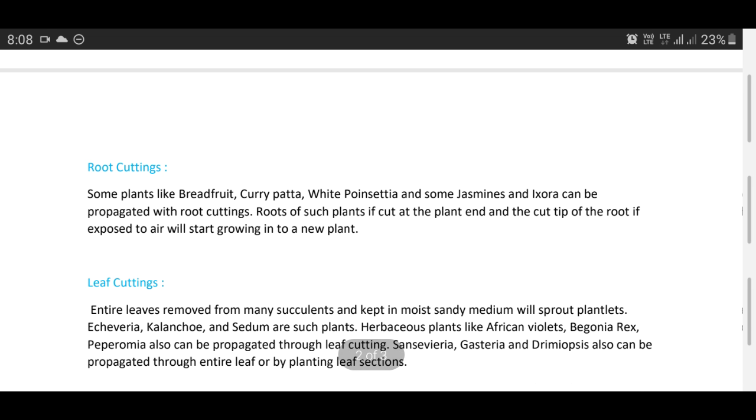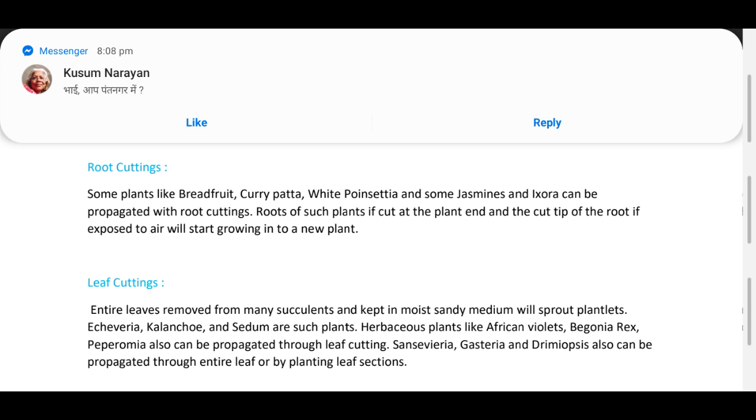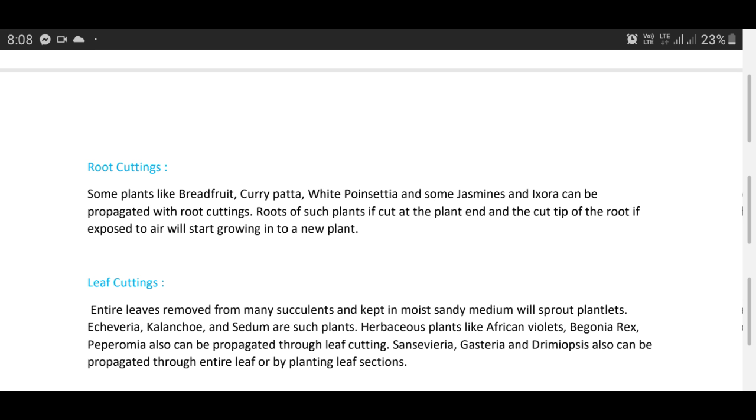Root cuttings. Some plants like breadfruit, curry patta, bael, white poinsettia and some jasmines and ixora can be propagated with root cuttings. Roots of such plants, if cut at the plant end, and the cut tip of the root, if exposed to air, will start growing into a new plant.